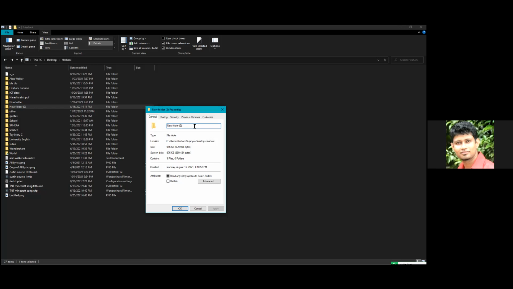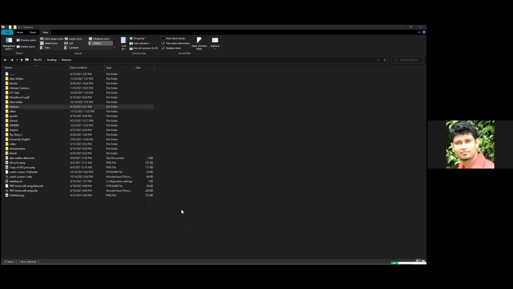Okay, change the file name. Go to the properties and change the file name there. Then click OK and it will change the file name. So that is also a way of changing the name.